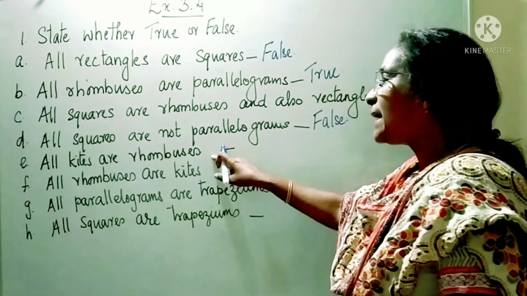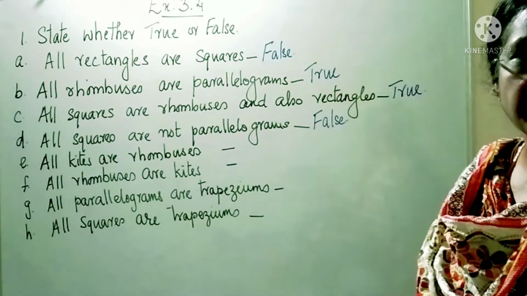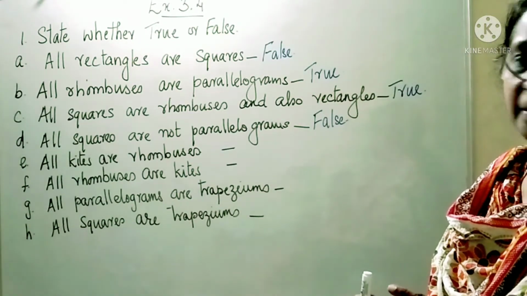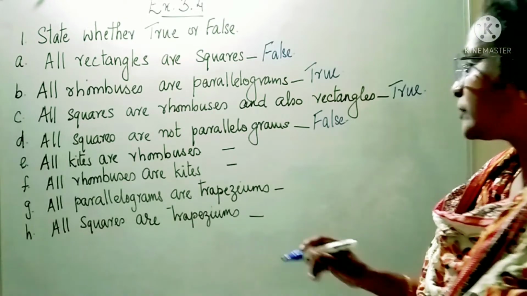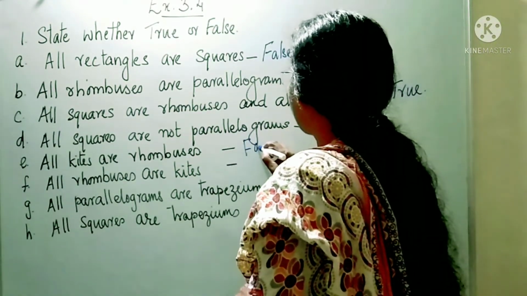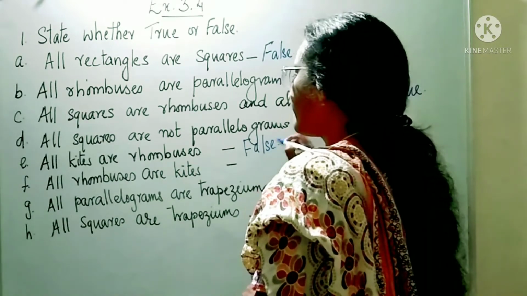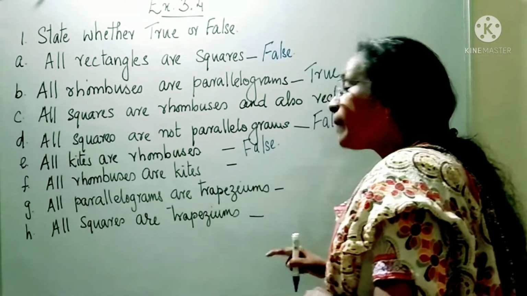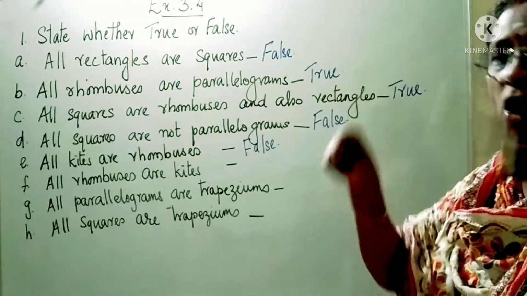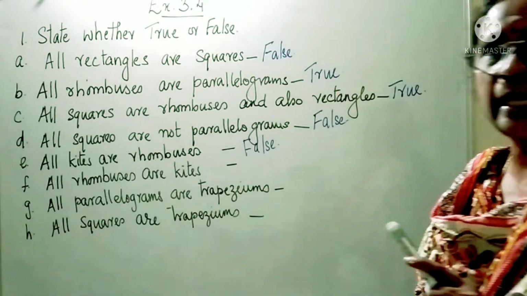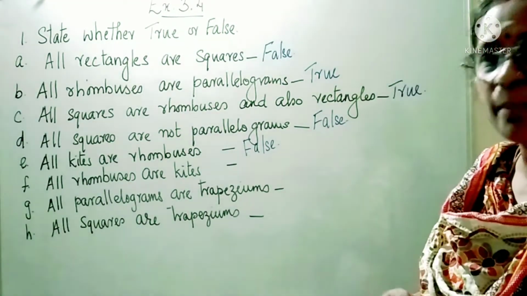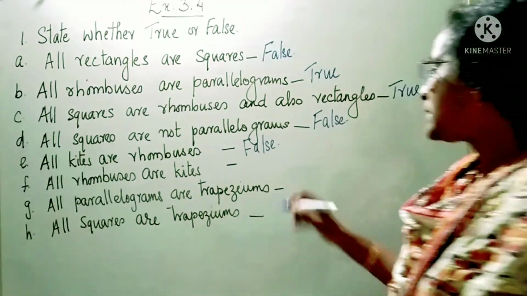All kites are rhombuses. Rhombus has all four sides equal, but kites do not. So false. But all rhombuses are kites. Rhombus has got all four sides equal. Kite's property is two adjacent sides should be equal, so it has got all pairs of adjacent sides equal. It is true.